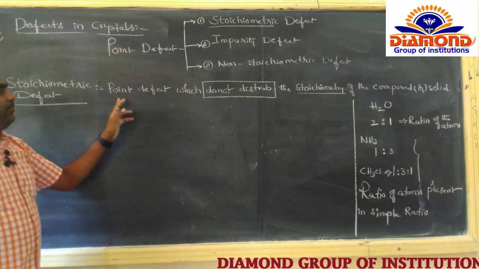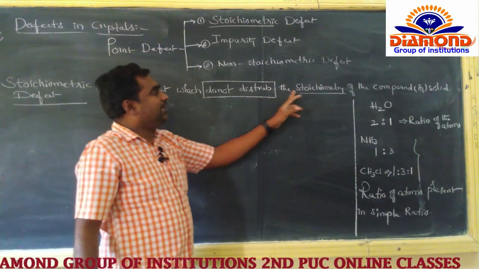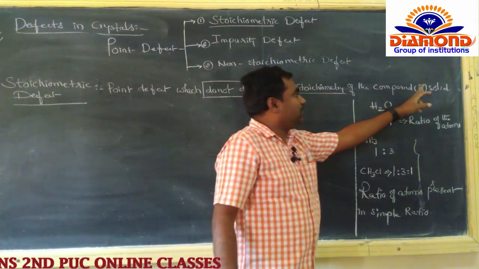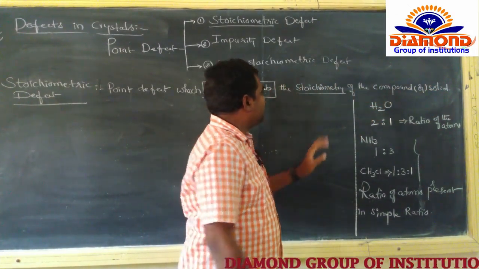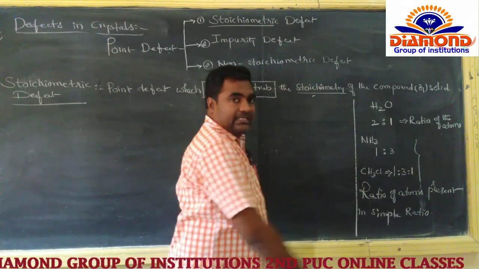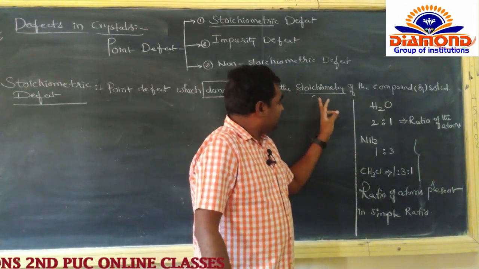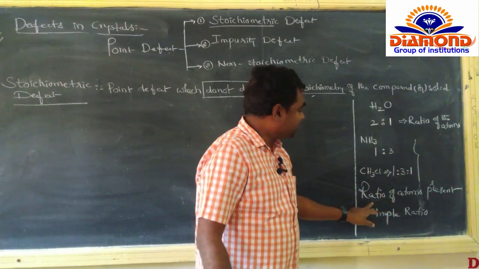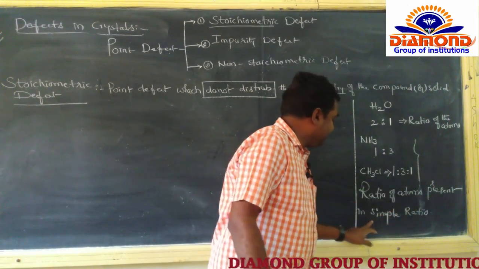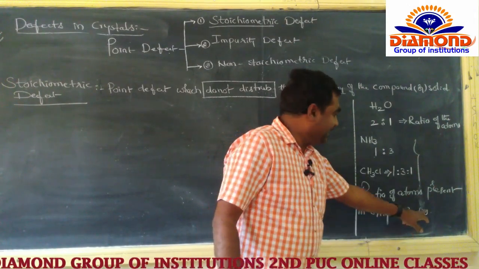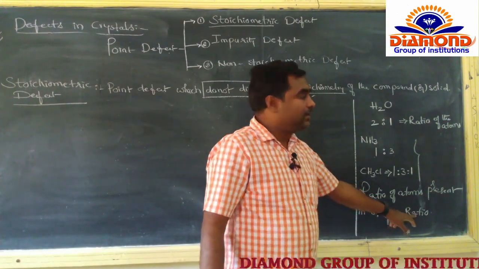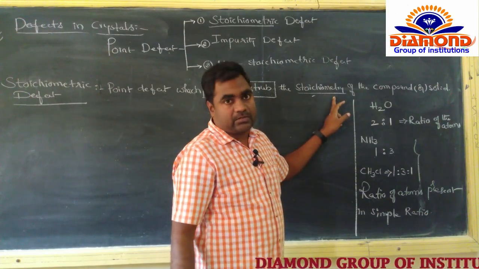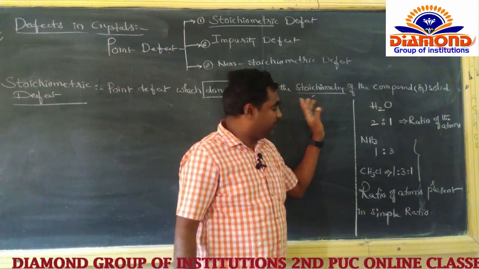The point defect which does not disturb the stoichiometry of the compound or solid is known as the stoichiometric defect. So what is the definition of stoichiometry?